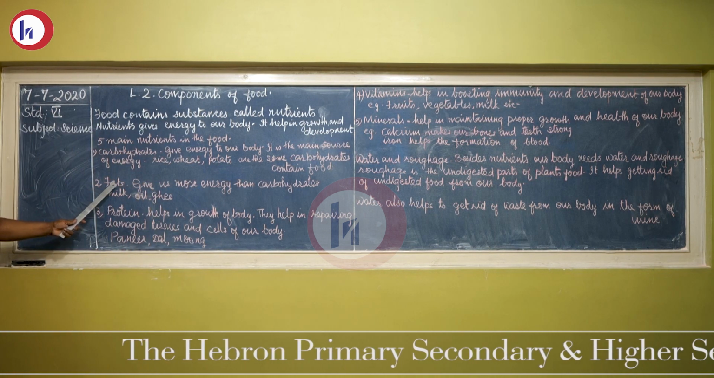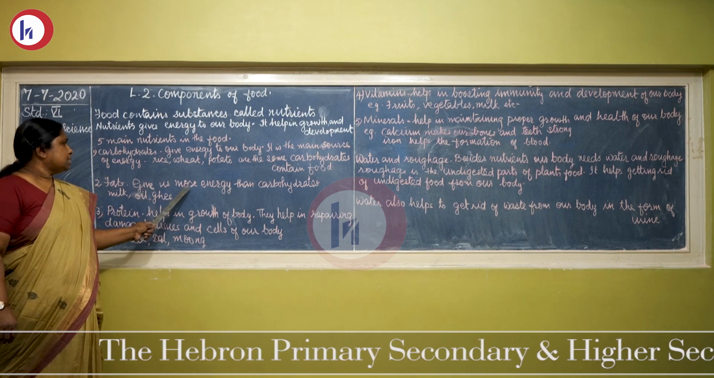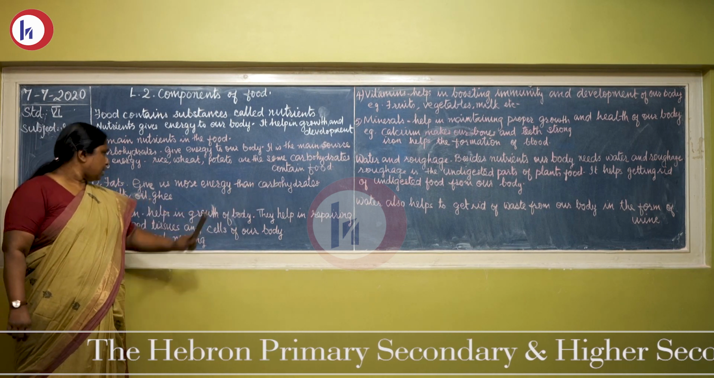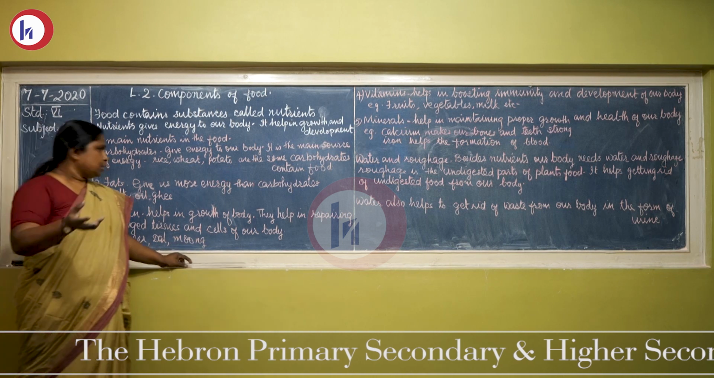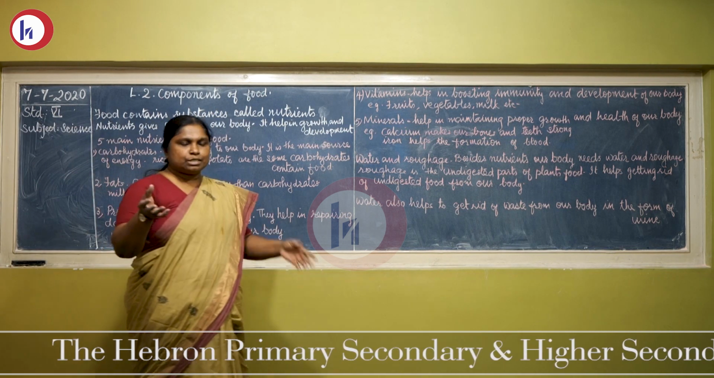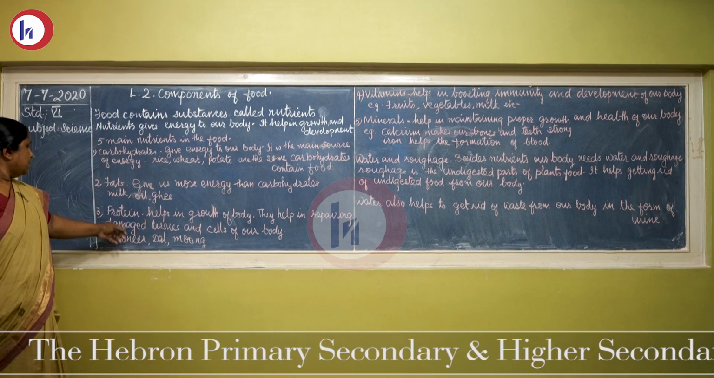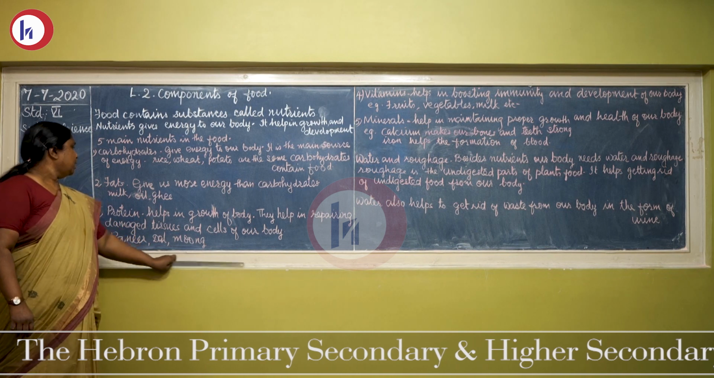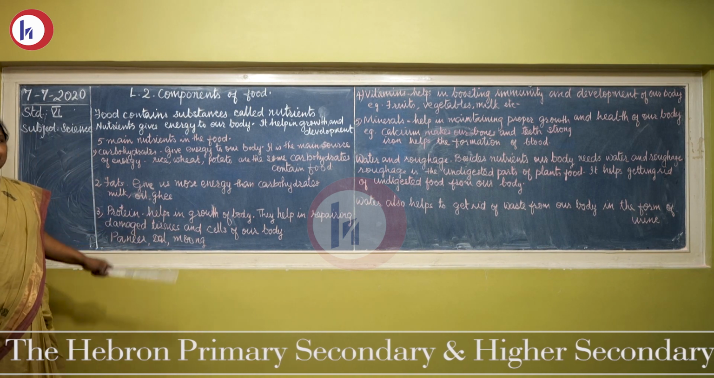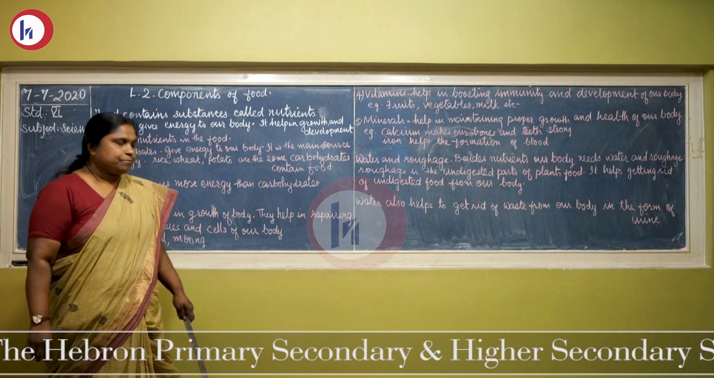Next, number 2, fat. What are fats doing? Fat gives us more energy than carbohydrates. Compared to carbohydrates, fat gives more energy. Examples: milk, oil and ghee are some of the fat-containing food items.